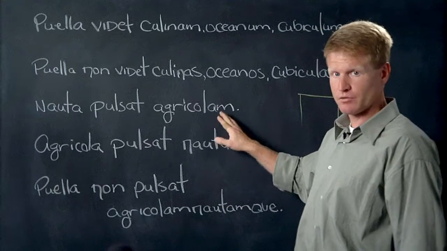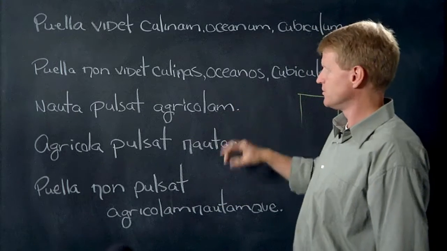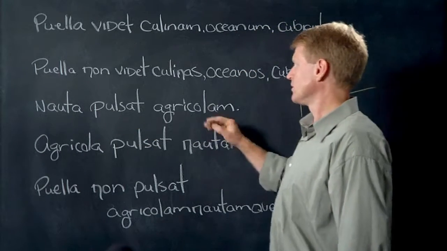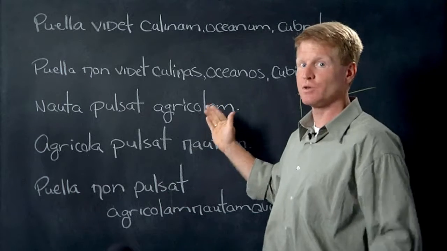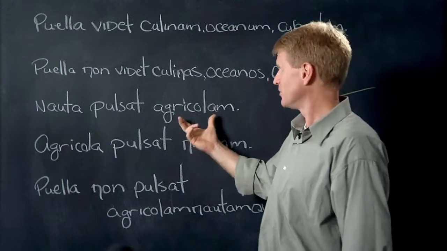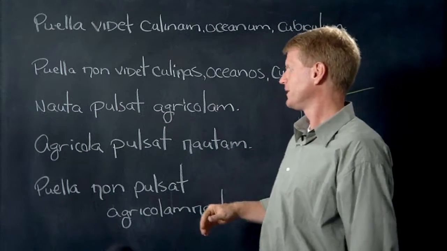Not agricola. Agricola is nominative. It's in the accusative case, so we have to add am, agricolam. Nauta pulsat agricolam. Because agricola is what, guys? Receiving the action. Agricolam. Nauta pulsat agricolam.